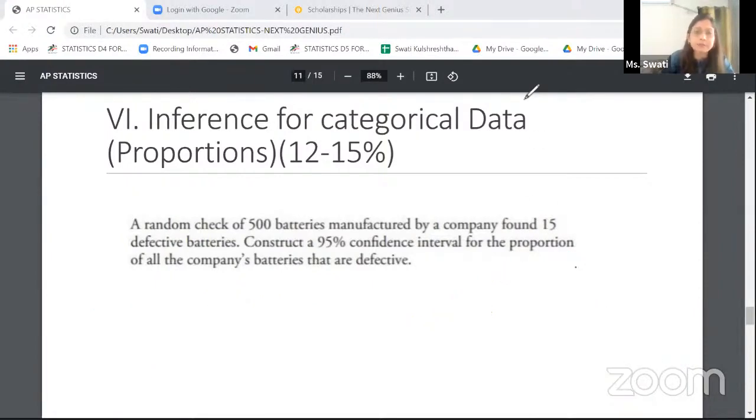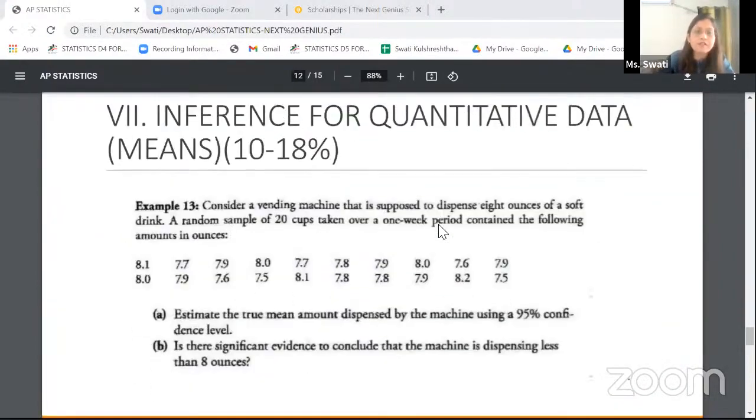Going ahead, inference for quantitative data, the means. Whatever we have done with the proportion, the same sort of thing can be done on quantitative data where I have averages to deal with. If that is the case, I would be using the means. Sure, the primary concept that they test quite often is the understanding of t-tests and z-tests. A student should realize whether a t-test has to be used, or a t-interval, or a z-interval has to be used.